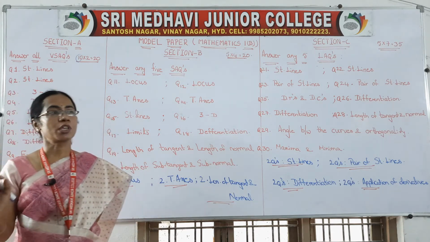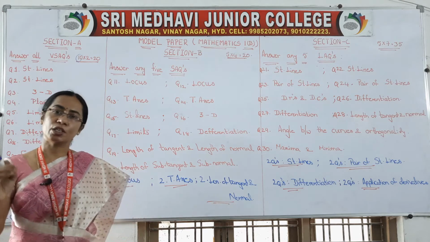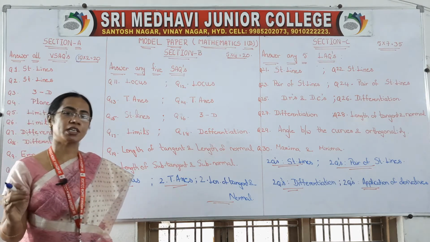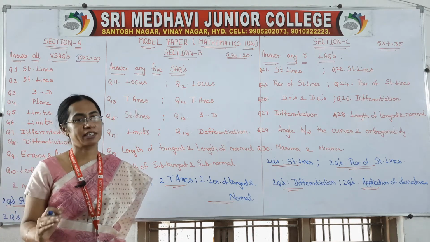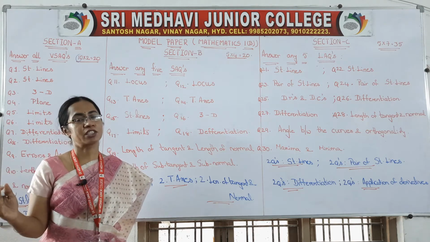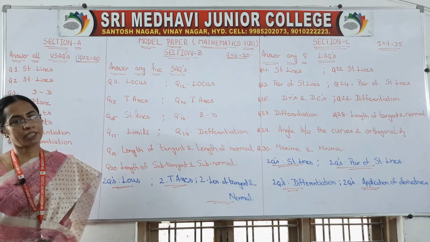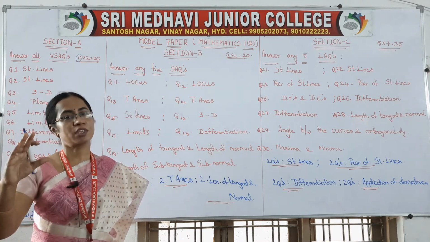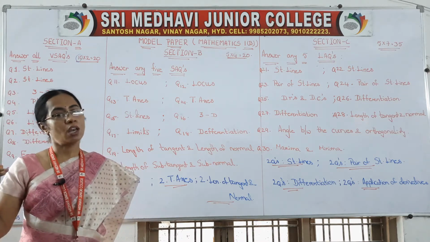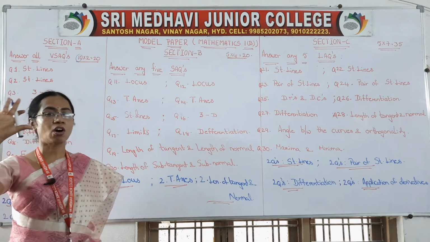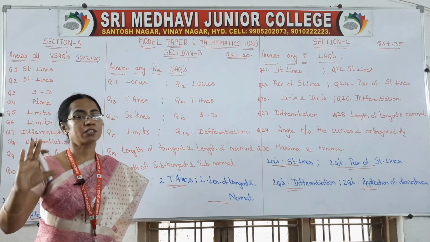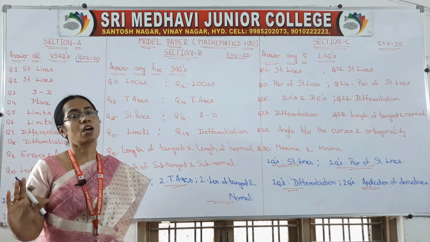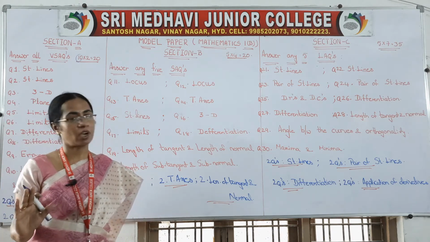Suppose you are not getting two questions in the very short answers, leave place for those two questions and go to the next section. Similarly, in the next section, if you are not getting one question, leave the place for that question and go to the long questions. That means you write all very short answers together, then all short answers together, then all long answers together.